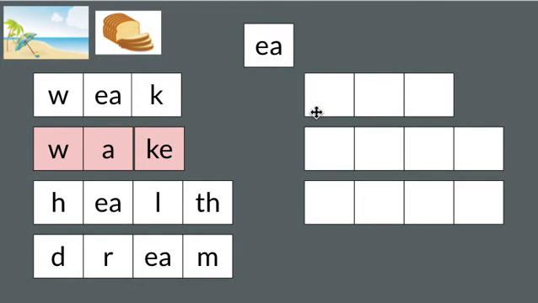Flea has three sounds. F, L, E. It has the long E sound like beach, so we can use the EA vowel team to represent that long E sound. The F is represented by the letter F. L is the letter L. Flea is spelled F-L-E-A. Flea. Nice job. The next word is threat. What's the word? Threat. Go ahead and stretch the sounds.